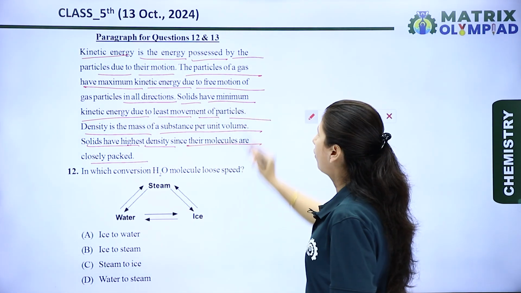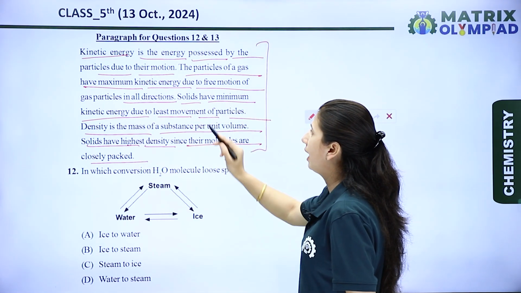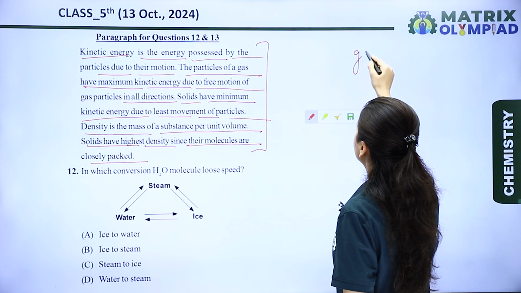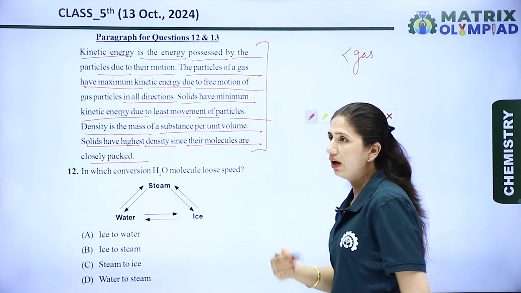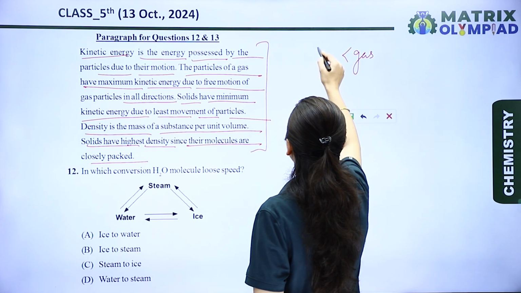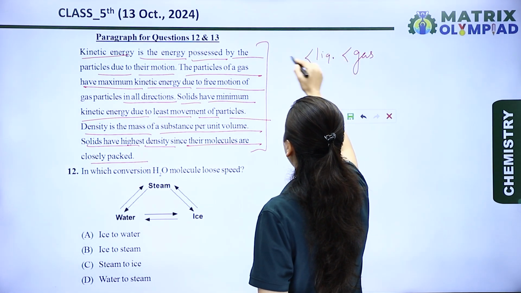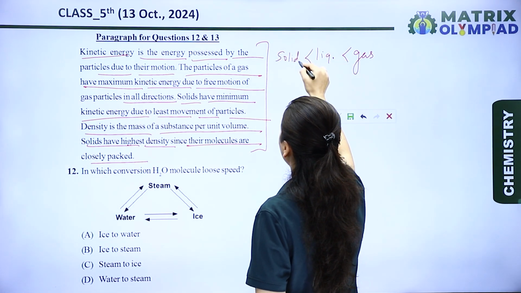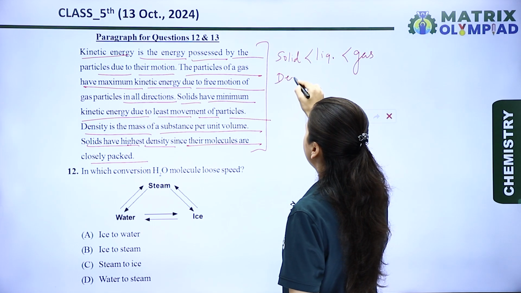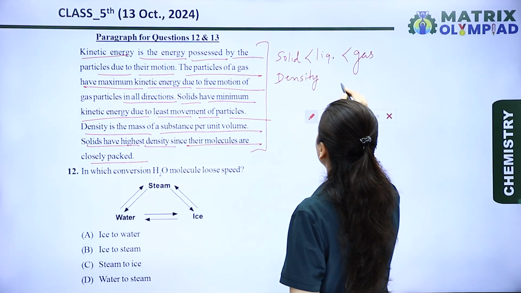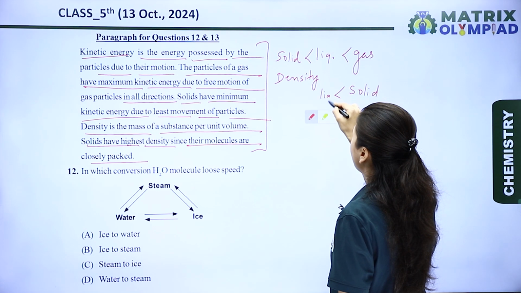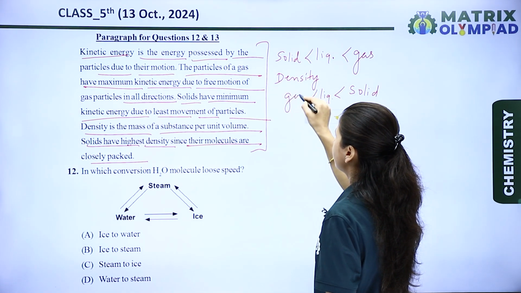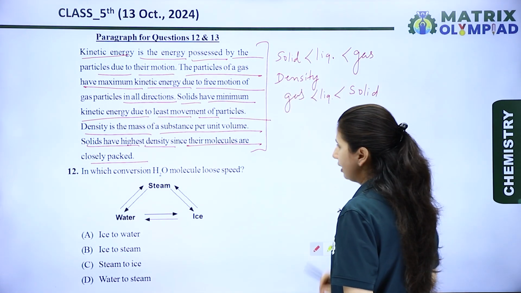So from this paragraph, we can identify that the particles of gas are free to move compared to liquid and solid particles. And if we're talking about density, then solid has the highest density compared to liquid and gas. Now let's see the question.